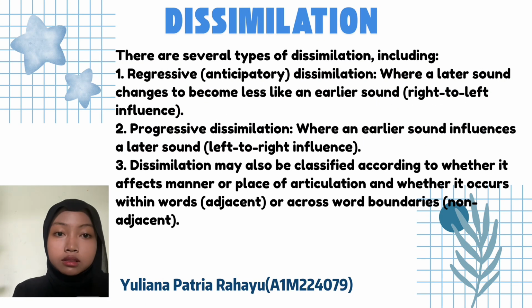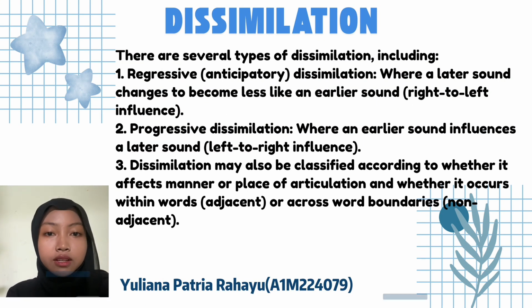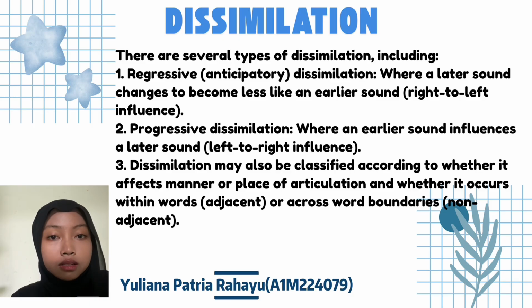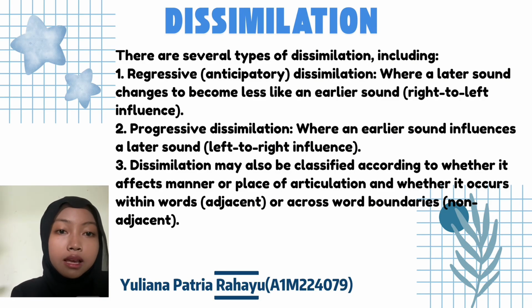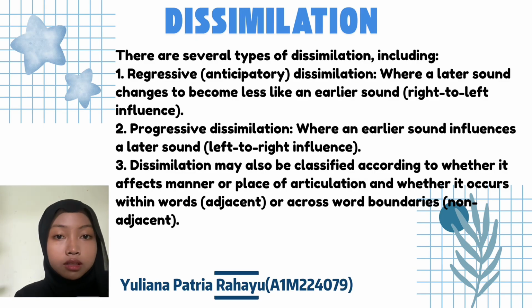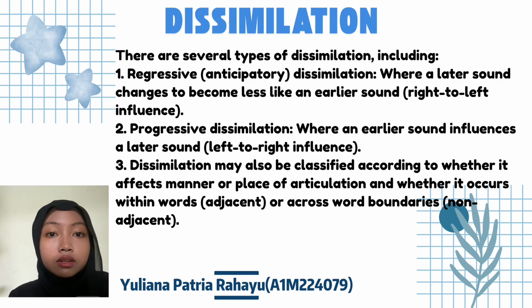There are several types of dissimilation, including: first, regressive or anticipatory dissimilation, where a later sound changes to become less like an earlier sound, a right to left influence. Second, progressive dissimilation, where an earlier sound influences a later sound, a left to right influence.